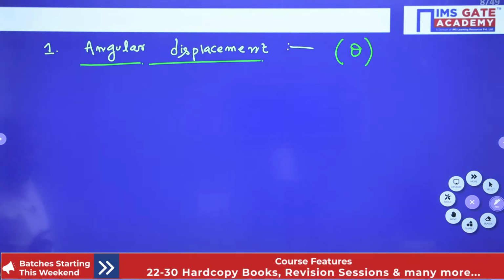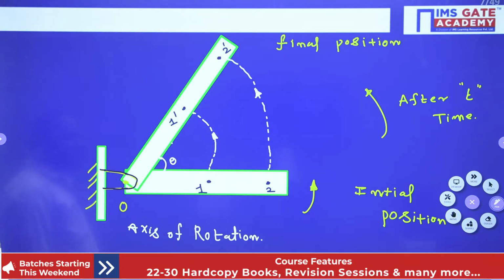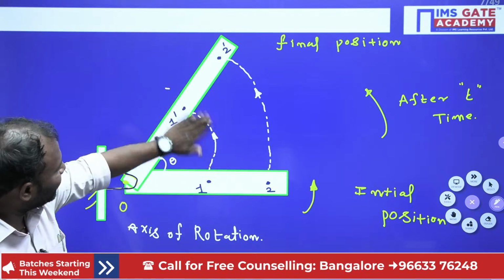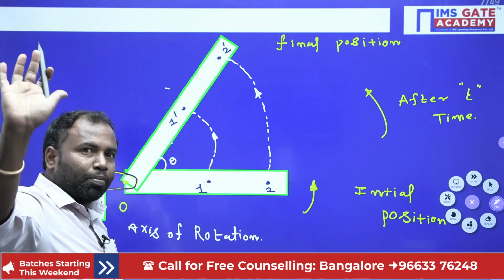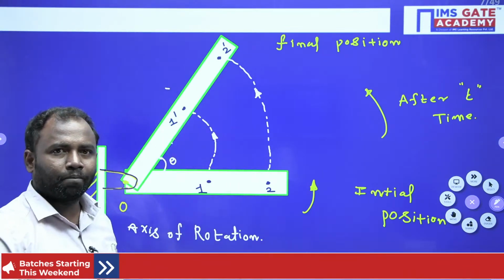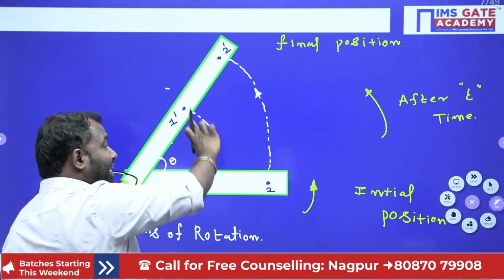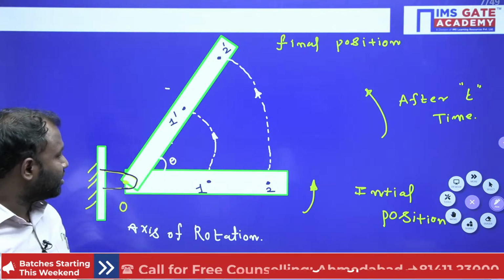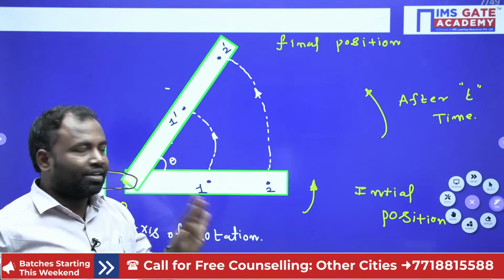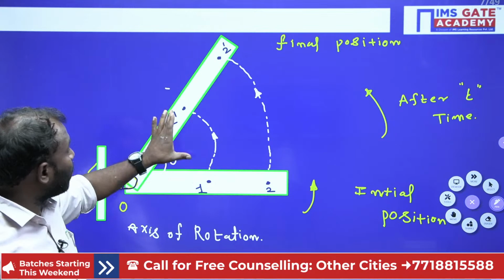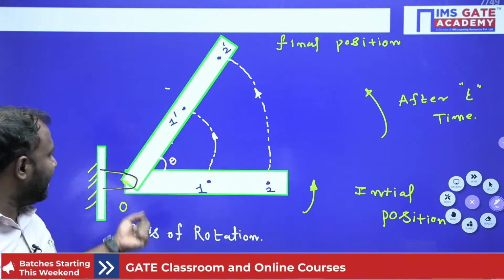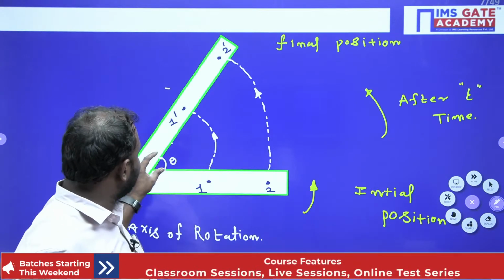Now here can I show you where is angular displacement? So this particle 1's angular displacement is theta. Don't consider that this is linear displacement, right? Now the particle moved in an angular way, so the distance 1 to 1 dash is linear. I'm not talking about that, but here I'm talking about the angle between 1 to 1 dash, which is theta. That is the angular displacement, right? Similarly, the angular displacement of the second particle is also theta.